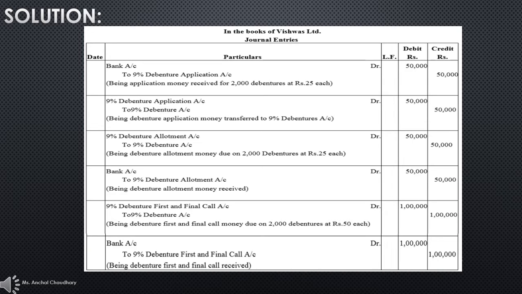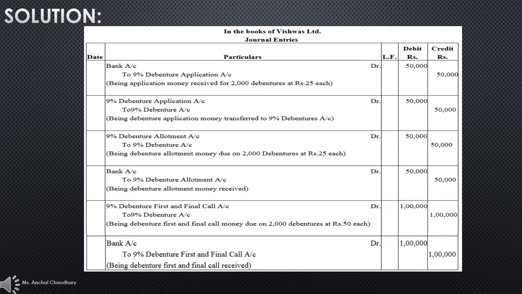So you have received all the amount, the company has received all the amount from each debenture holder. Next is transferring all the amount of debenture allotment, that is your bank account debit to debenture allotment account. You have received the full amount, so you will write 50,000 here. Then 9% debenture first and final call account debit to 9% debenture account whenever the debenture first and final call money is due, you will pass this journal entry, that is your 2000 debentures at the rate of 50 rupees each. So amount will be 1 lakh.